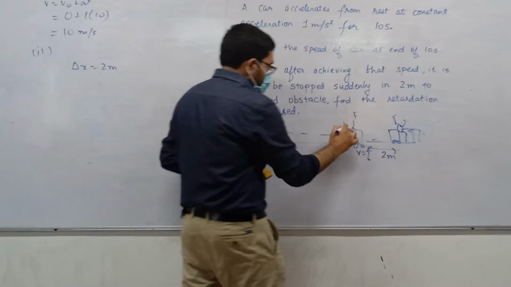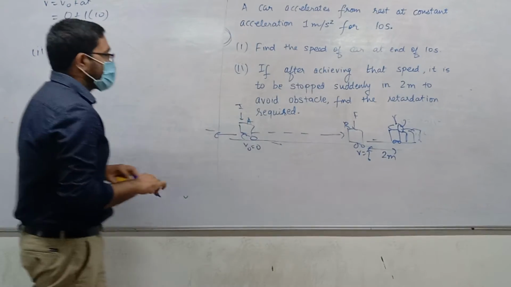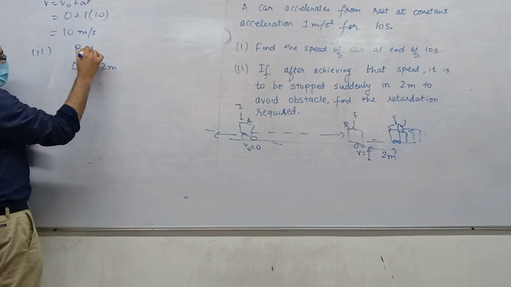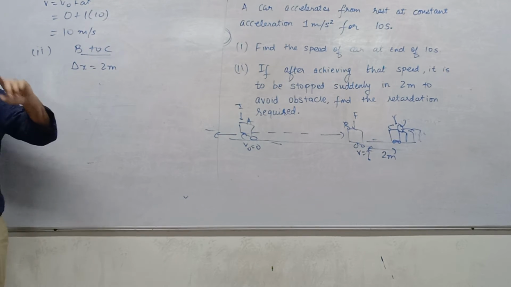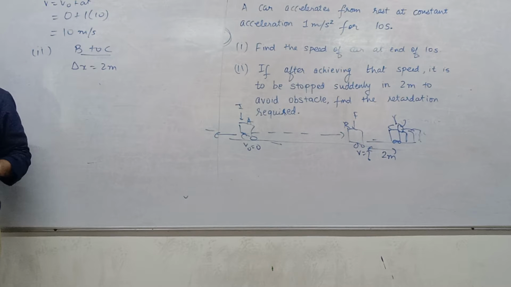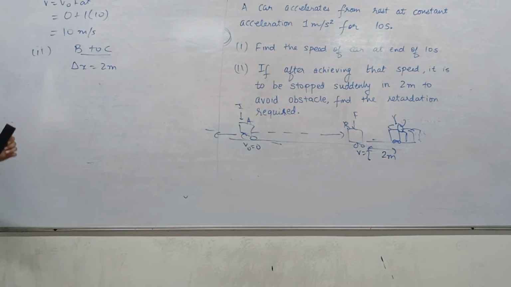Now we are doing this calculation. Let's say this point is A, this is B, and now this is C. C coincidentally for cow. So we are doing calculation for B to C. Now, what are the things we know and what are the things we don't know? For B to C, do we know initial velocity? Yes. How much? 10 meters per second.